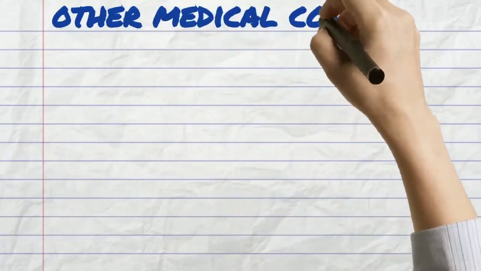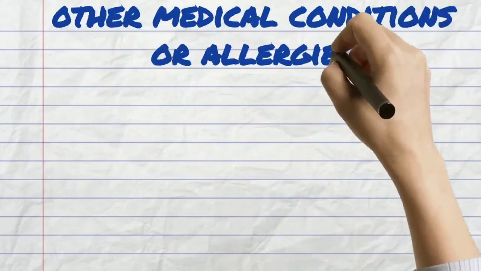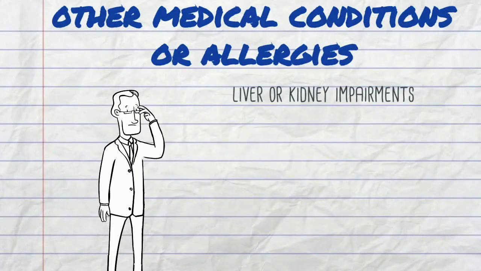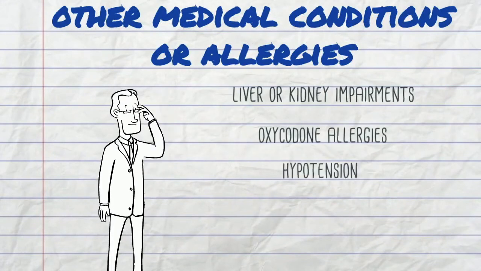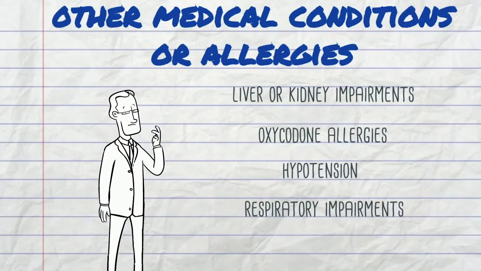So, when asking about other medical conditions or allergies, we're keeping an eye out for liver or kidney impairments, as we talked about before, oxycodone allergies, as well as low blood pressure and respiratory impairments. This is because oxycodone can also cause hypotension and respiratory depression.